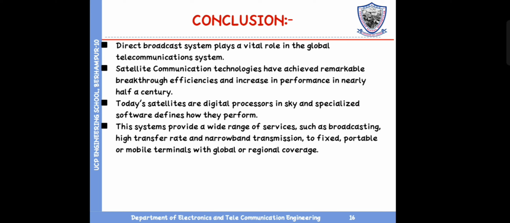Today's satellites are digital processors in the sky, and specialized software defines how they perform. This system provides a wide range of services such as broadcasting, high transfer rate, and narrowband transmission to fixed, portable, or mobile terminals with global or regional coverage.